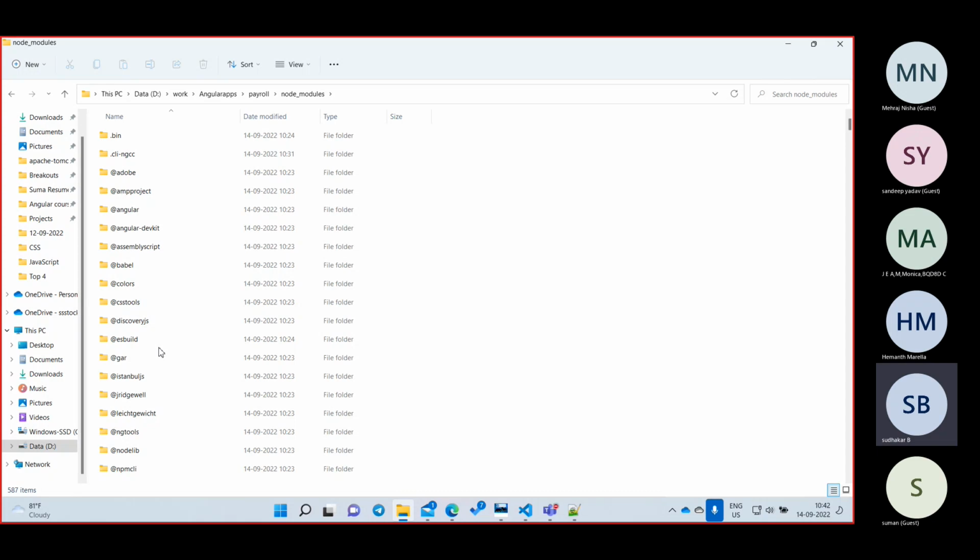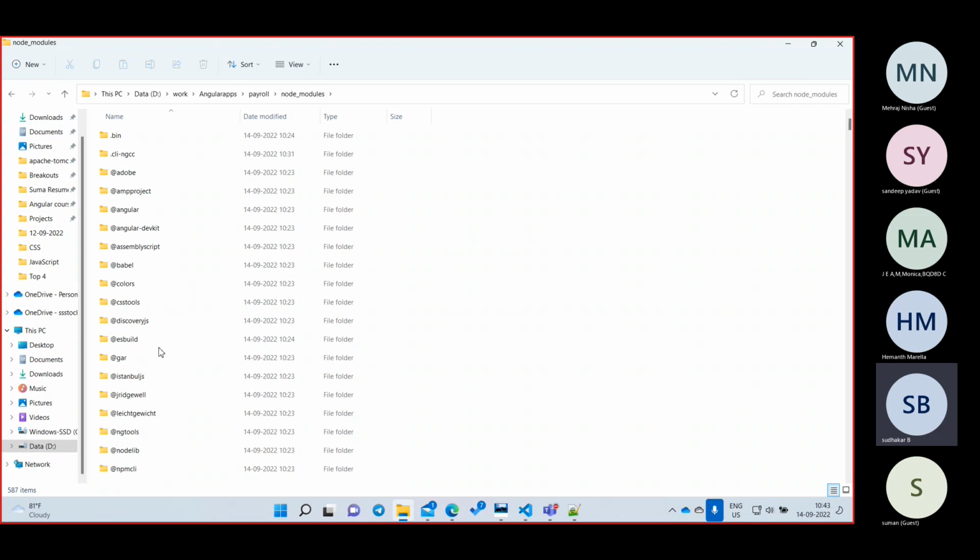So whenever you are running a second time, it will not download again, it is already there in your machine, so it will run from your machine. It will not go to npm. So it will be faster from the second time. Only the first time it will take time, the second time it will be very fast. Okay, clear? So node modules is nothing but the libraries required for our project.